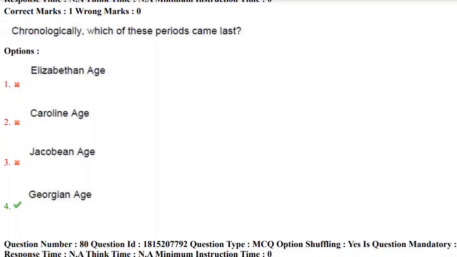These ages are named after the rulers of that period. The Elizabethan period is named after Queen Elizabeth, the Caroline age after Charles, the Jacobean after King James, and the Georgian age after King George.